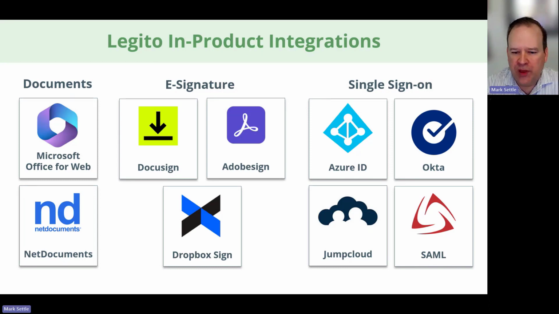Around e-signature, we of course have our own e-signature product, Legito Sign, but we also integrate into three other e-signature tools that are kind of industry standards: DocuSign, Adobe Sign, Dropbox Sign. And then, of course, if you're using a cloud application, you want to be able to tightly integrate with your existing authentication and identity system. So we allow for integration to Azure ID, to Okta, Jump Cloud, and SAML, to facilitate tying into your single sign-on that you already have in place within your business. So these are all really configurable parts of the product integrations that we offer.